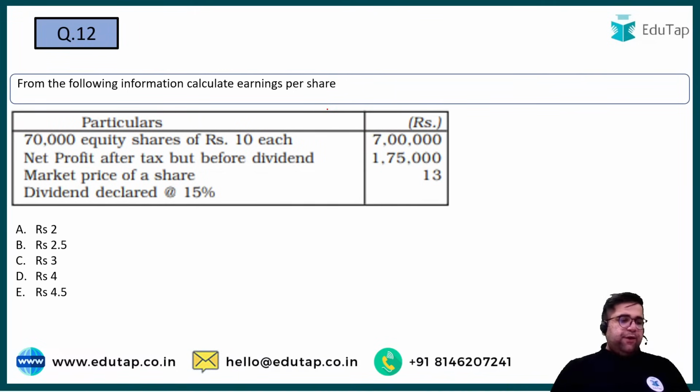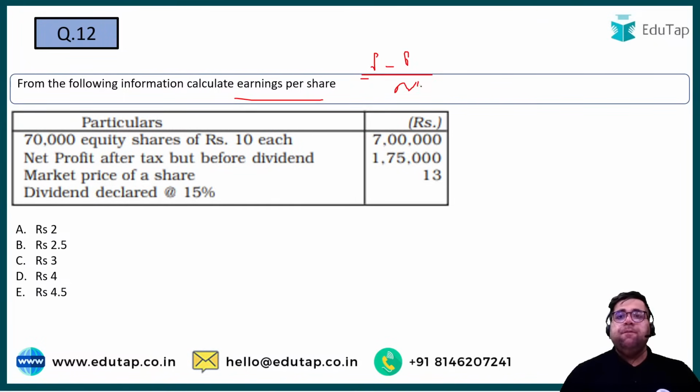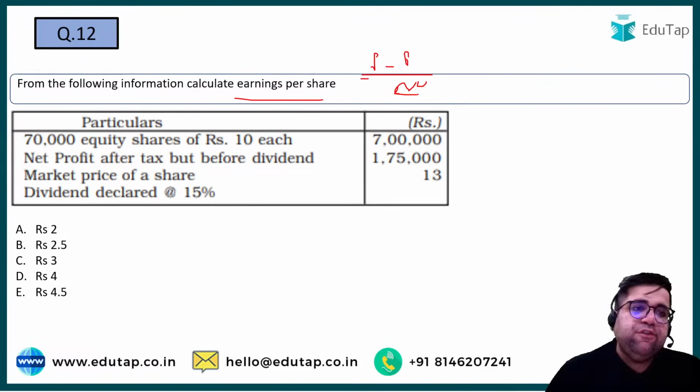Question number 12. Now let's try to solve one particular question related to EPS. Earning per share is your profits, net profits you can say, minus your preference dividend divided by the number of shares, right? Yes, you have to deduct preference dividend. Chalo, let's try to solve it.